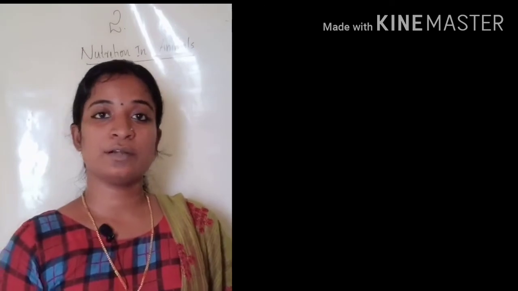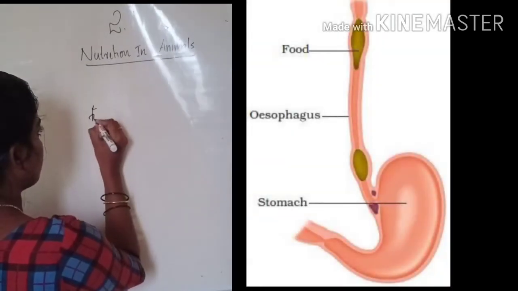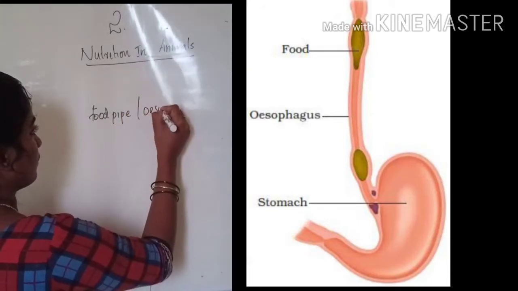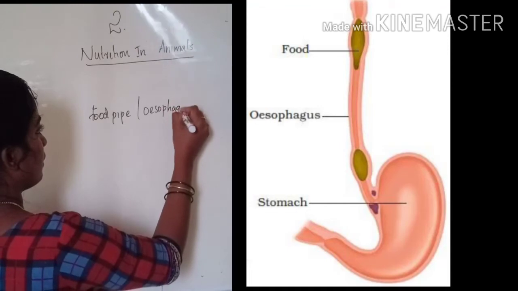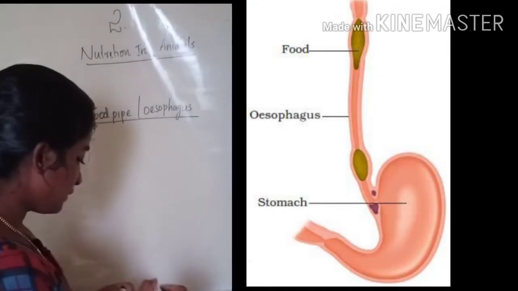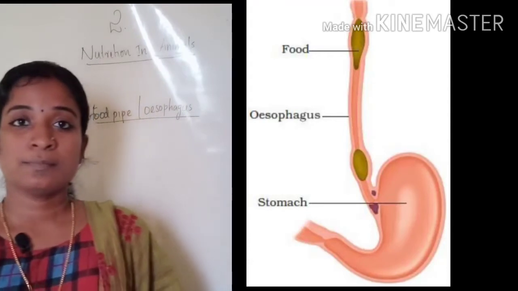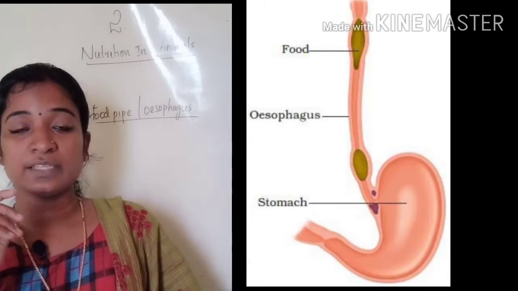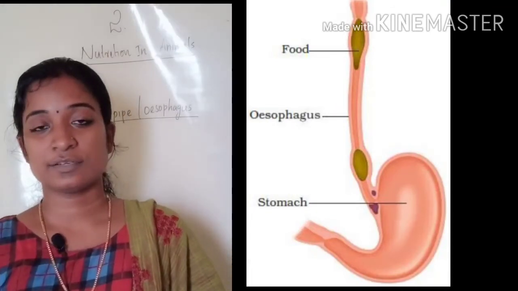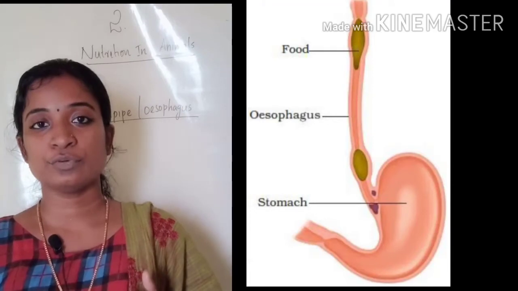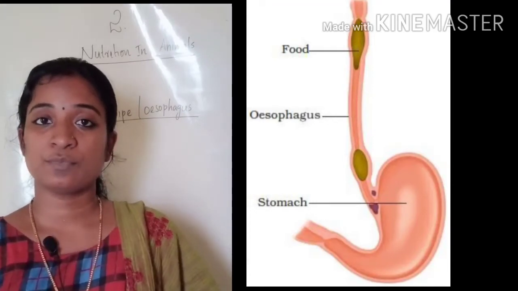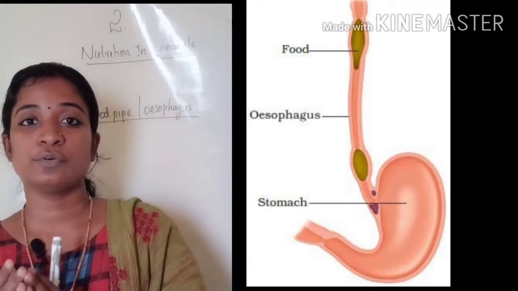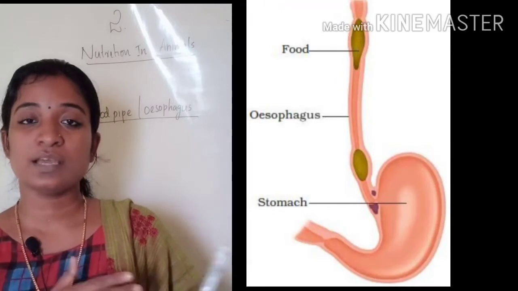Food pipe or esophagus. The swallowed food passes through the esophagus or the food pipe. The food pipe starts from the neck and goes through the chest, and the food is pushed down by the movement of the food pipe wall. Okay, so the movement of food is with the help of the wall of the food pipe.